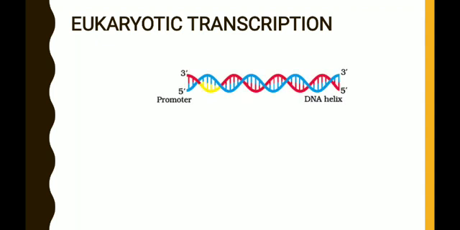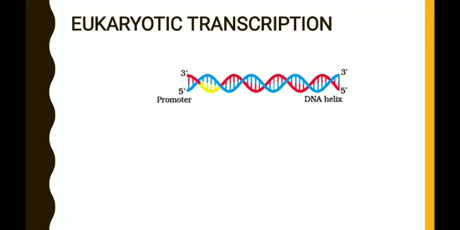This is the double-stranded DNA molecule. Here this segment of DNA acts as a transcriptional unit. The first part is the promoter. At the end, the transcriptional unit consists of a terminator, that is not mentioned here, but just remember the structure of the transcriptional unit. Promoter is the site at which transcription begins. Terminator is the site at which the transcription terminates. Between the promoter and terminator, there is a structural gene that has the information for the synthesis of a specific